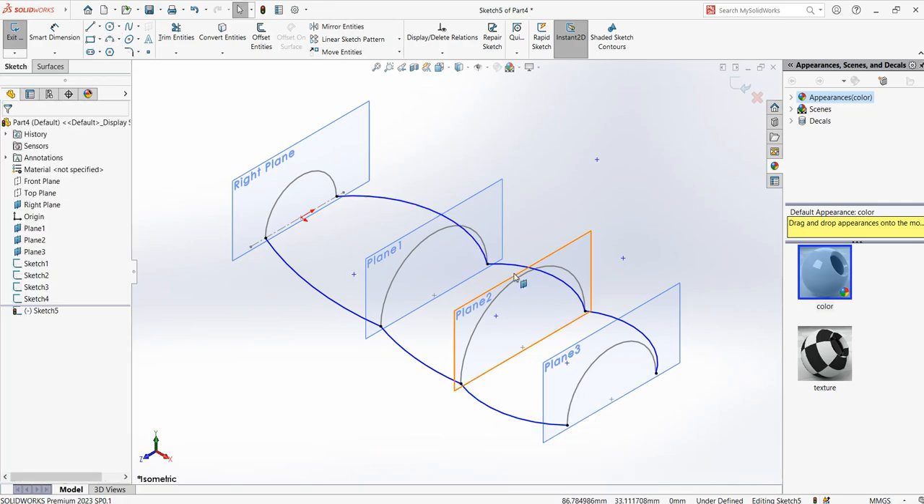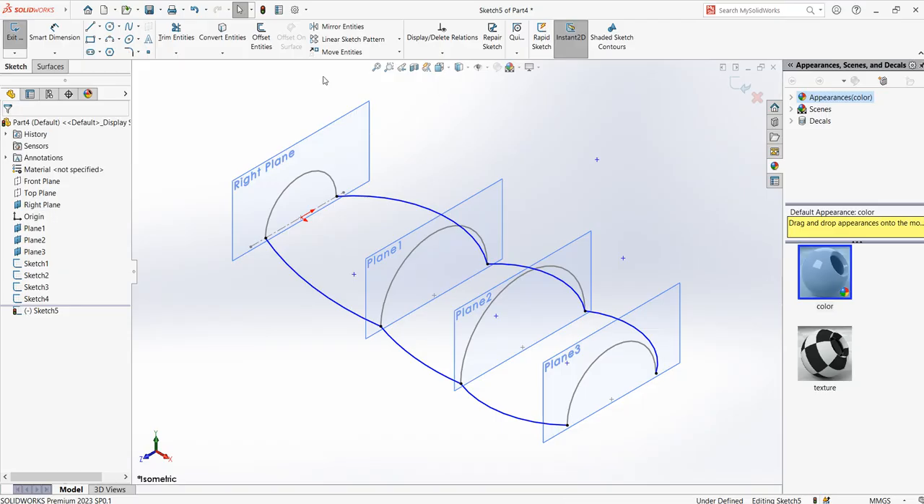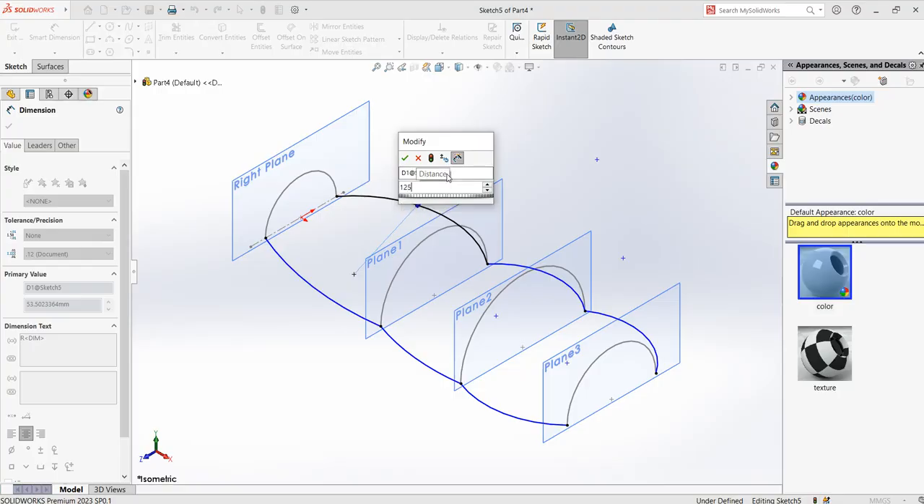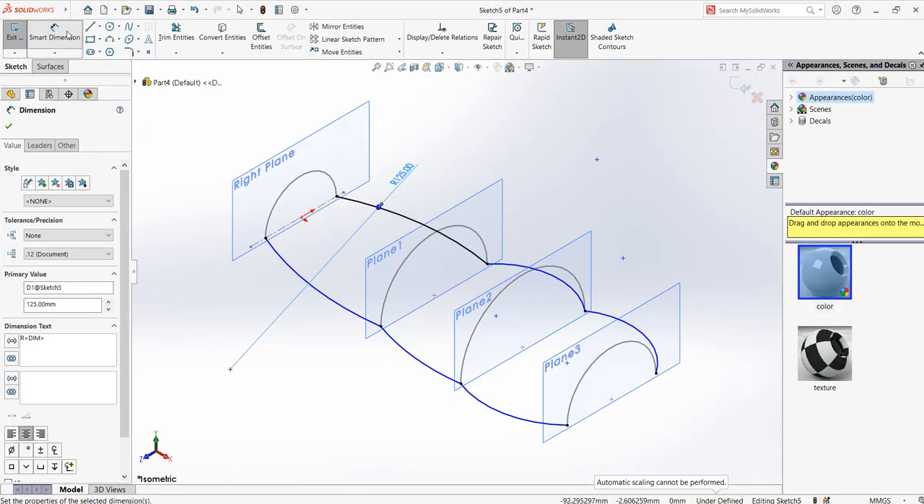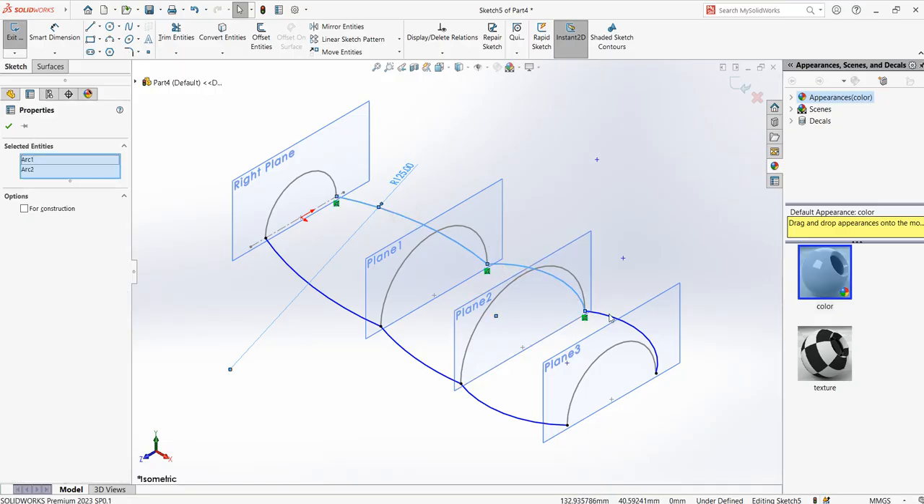Now we need to make this fully defined. So the radius here is given as 125. So click on smart dimension, click on that arc, set the first arc to the radius of 125. Once you're done with that, you can press Control, select this arc, keep the Control pressed, select the next arc, select the other arc, all the arcs that are for the guide curve.